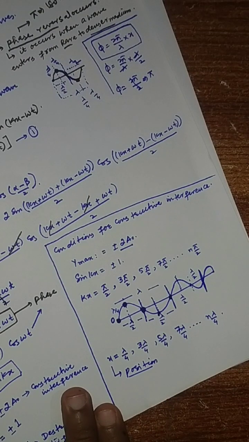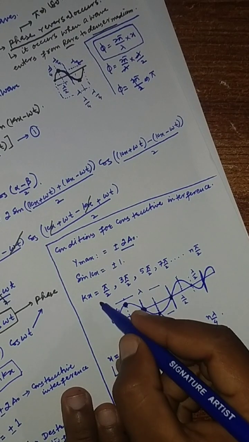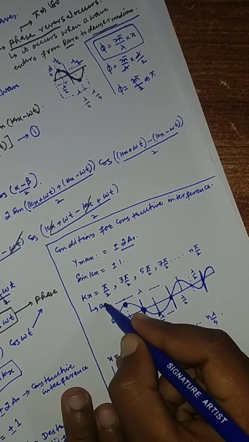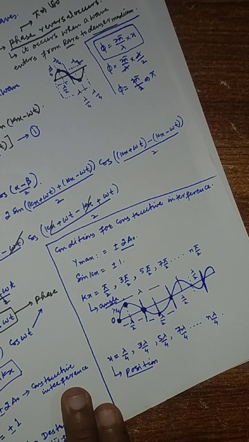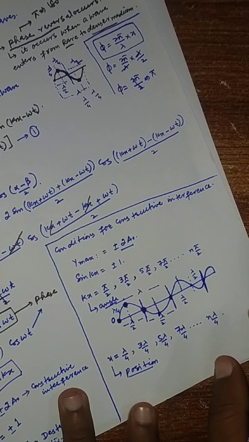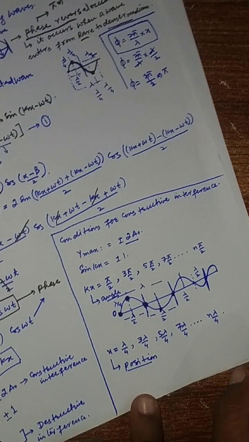x shows the position and kx shows the angle. You may wonder how kx shows the angle. As we know, k is the wave number.